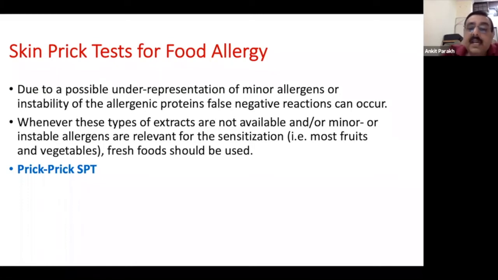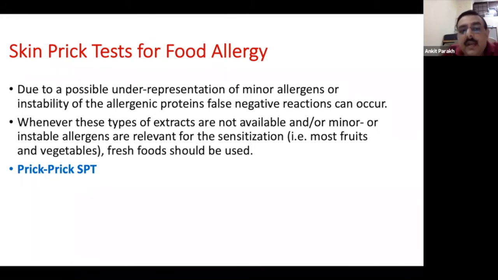This means the child is truly allergic, you do an SPT, but you find that there is no reaction. That is what is meant by a false negative reaction. It can happen because the allergens in the food may not be very stable once you try to make an extract out of the food and test with that.